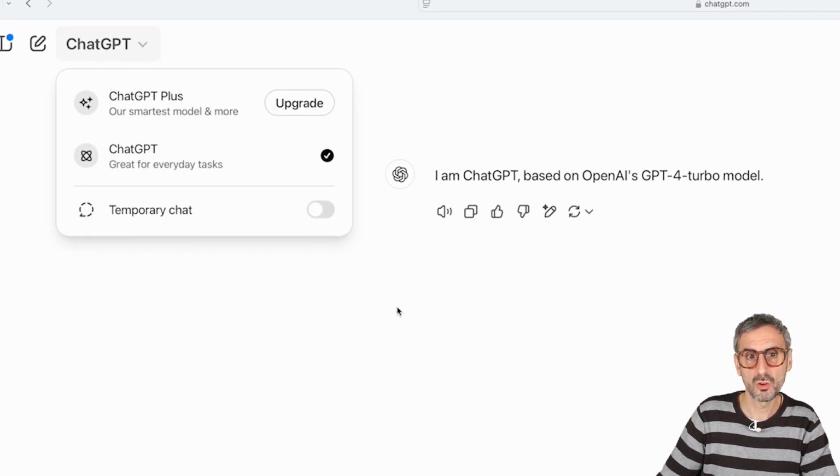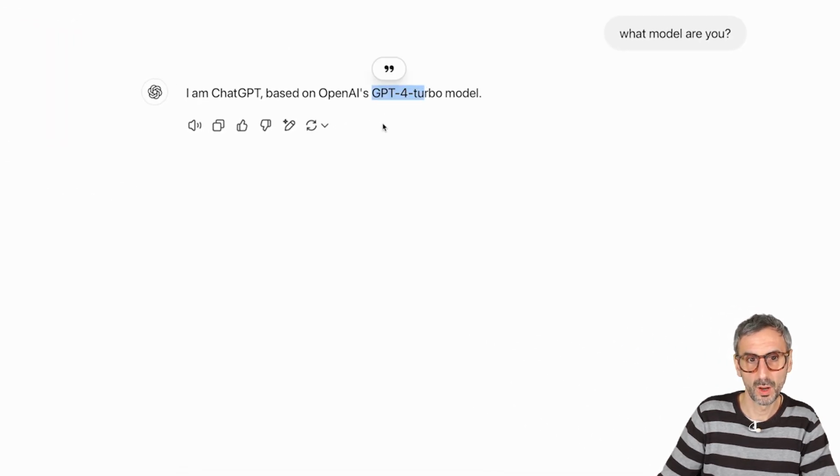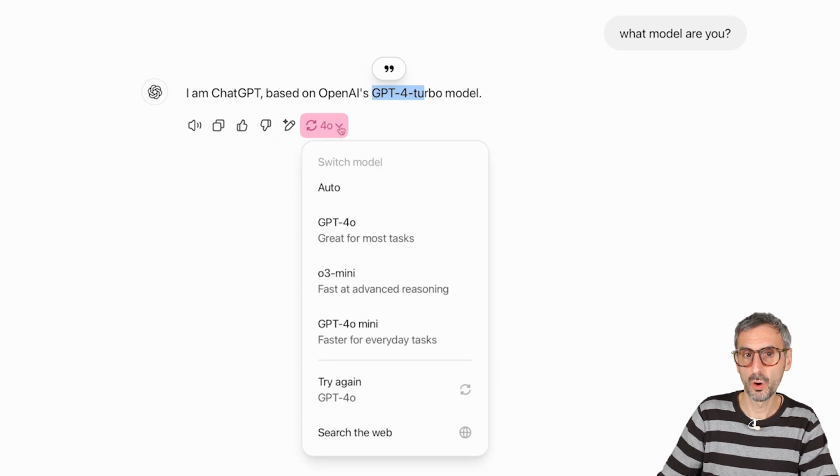So how do I know if this information is correct? Well, once you've prompted, you kind of have access to the different models by hovering over this button right here. You see, when I hover over it, it says switch model. So now I can see that the model I'm using is GPT-4o, and you can see that GPT-4o is great for most tasks. So I'm using this model right here.